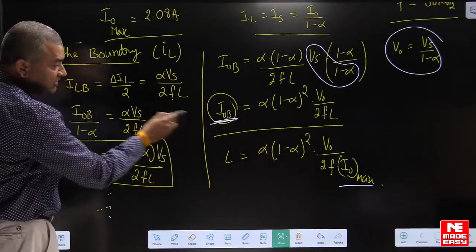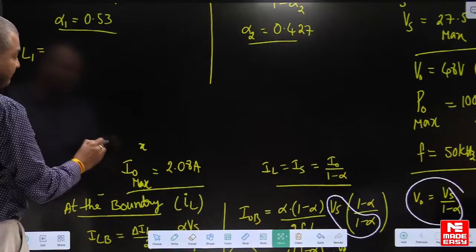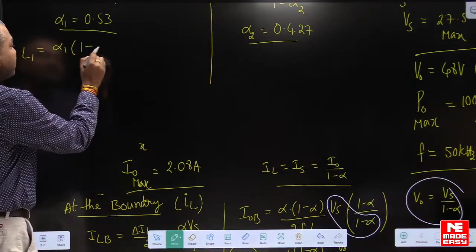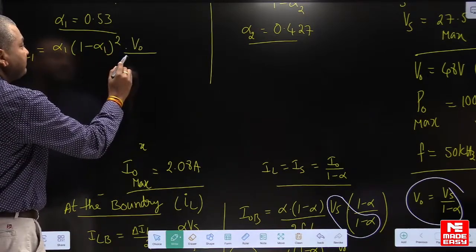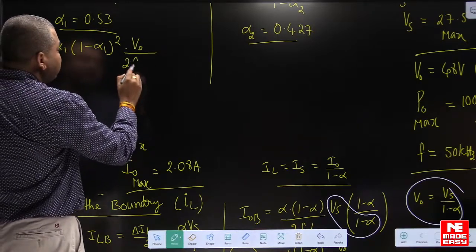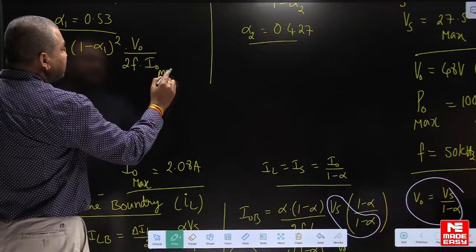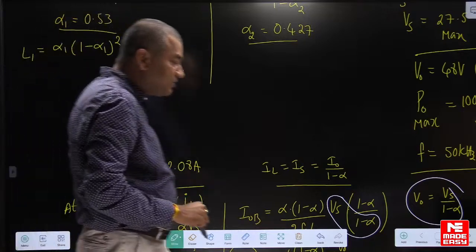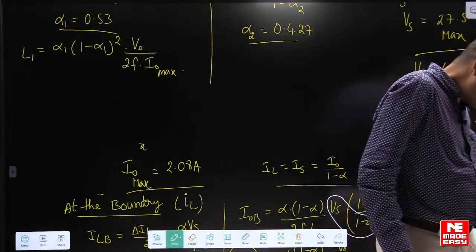Alpha into (1 minus alpha) whole square into V naught by 2 into F into maximum output current. I hope you understood. So first calculate the value of L1 here. Yes, make it fast. Calculate the value of L1.